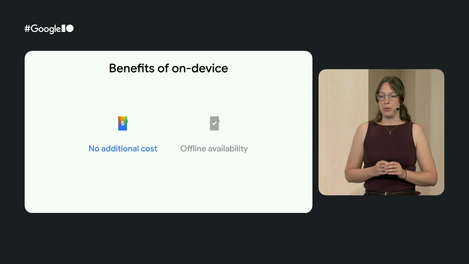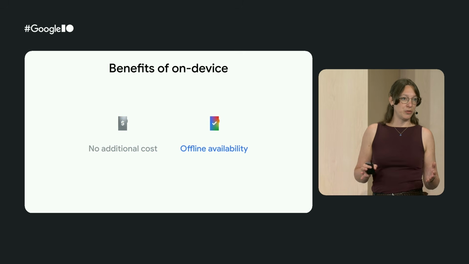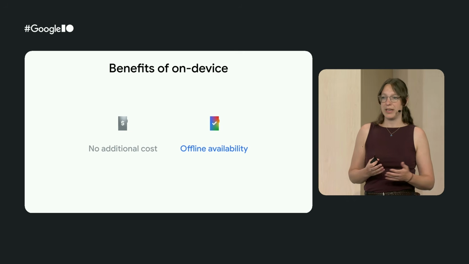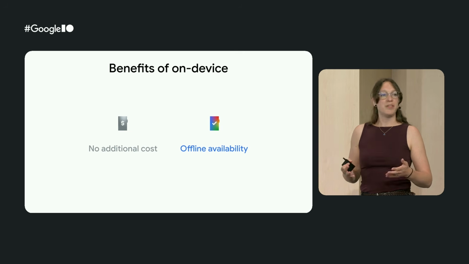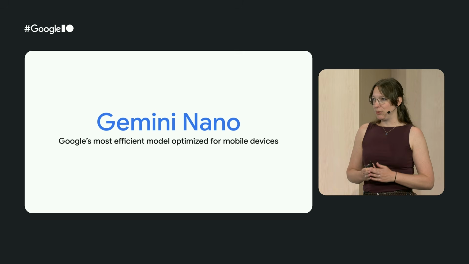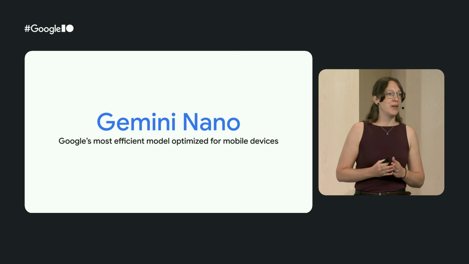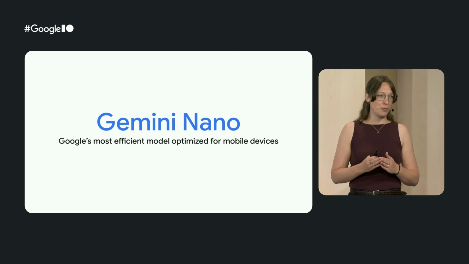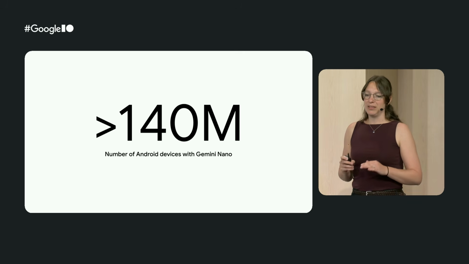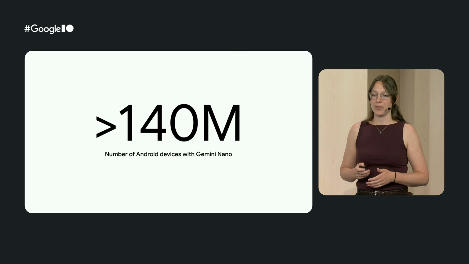When you use an on-device model, of course, you have no additional cloud inference costs. And we don't have to worry about internet connectivity, since the model is going to be consistently working even when we have spotty internet or no internet connection at all. Given that we're traveling, that's quite a nice feature to have. If we want to build with on-device features, we're going to have to use Gemini Nano. Gemini Nano is Google's most efficient model that is optimized for mobile devices. We first introduced Nano a few years ago, and by now we have over 140 million devices running versions of Nano.